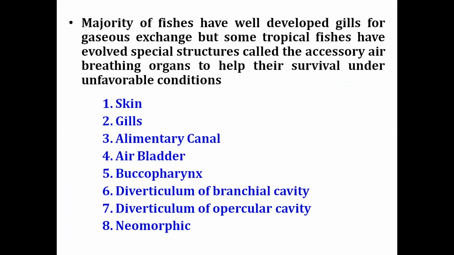Fishes are aquatic vertebrates, cold-blooded animals that have gills for respiration and fins for locomotion. That is a generalized definition of the fish. The gills are the main respiratory organ of an aquatic species. If I'm talking about the fishes, the gills are the main organ responsible for respiration, the gaseous exchange, in the aquatic environment.